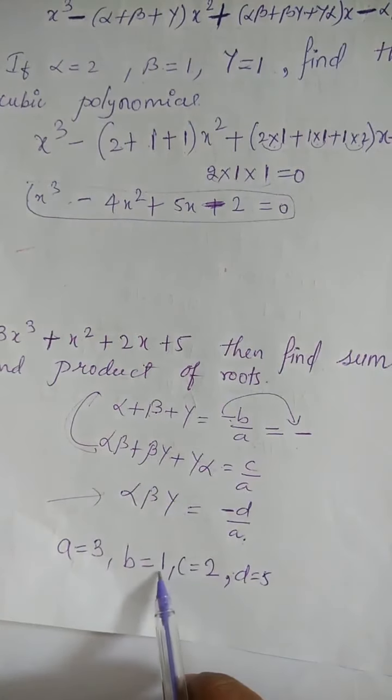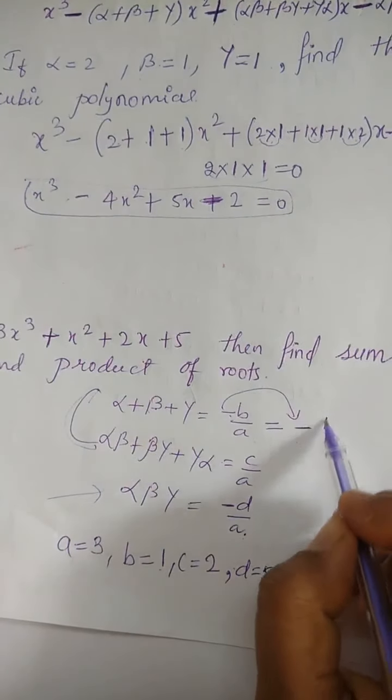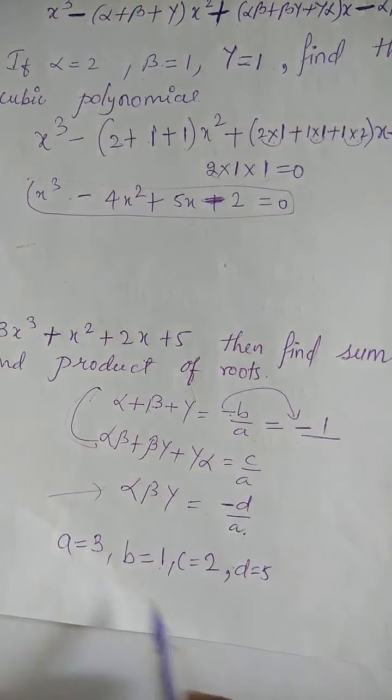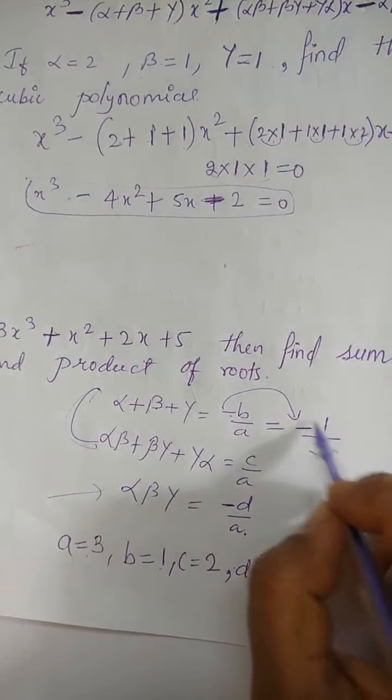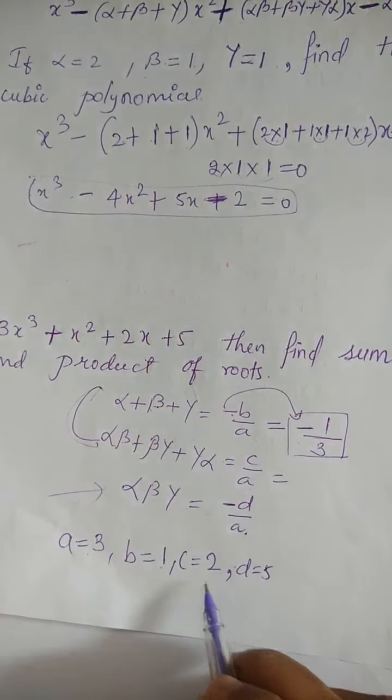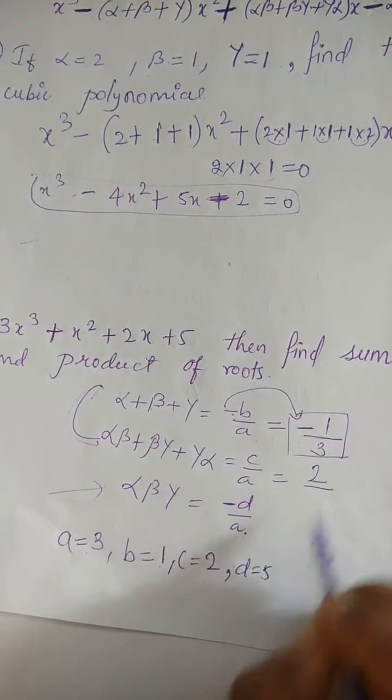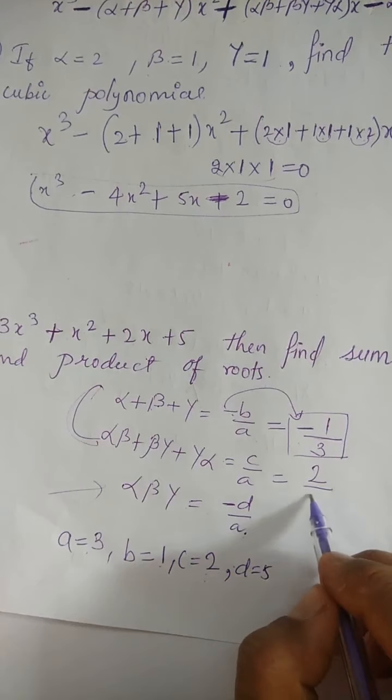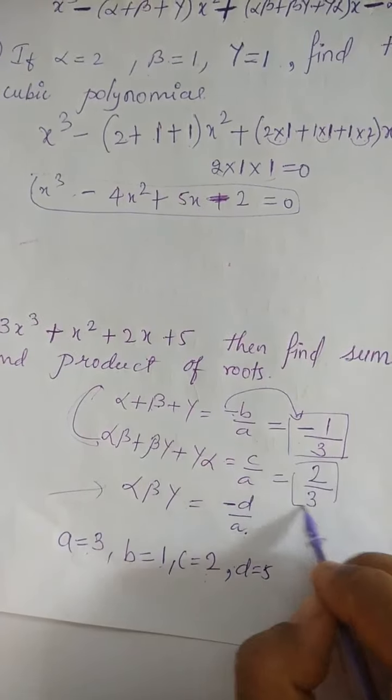Now what is the value of b? b is 1 upon a value is 3. So it will be 1 by 3. Then c by a. What is c? c is 2. And what is a? 3. So we got 2 by 3.